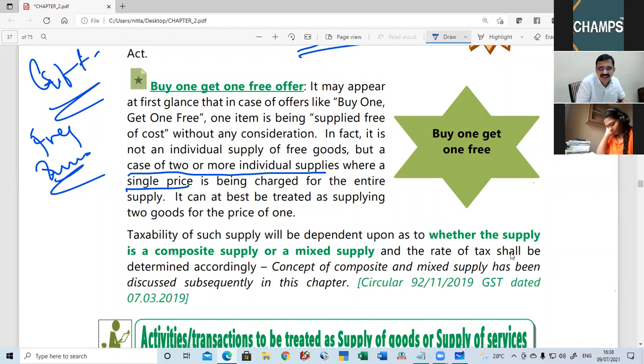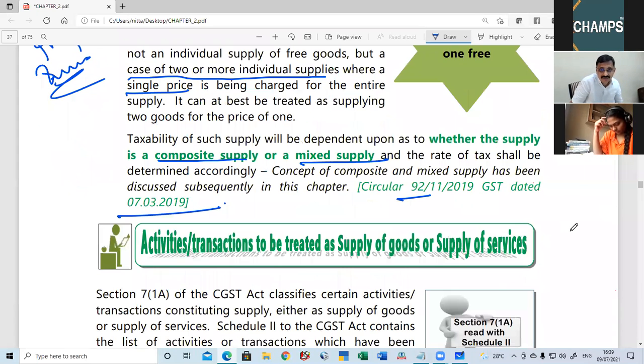Now, it should be a composite supply or a mixed supply. You should understand whether it is a composite one or a mixed one. There are rules to identify what supply is composite and what supply is mixed. Based on that, we will determine the chargeability. This is clarified by Circular number 92 dated 7th of March 2019. So with that, we are done with Schedule 1.